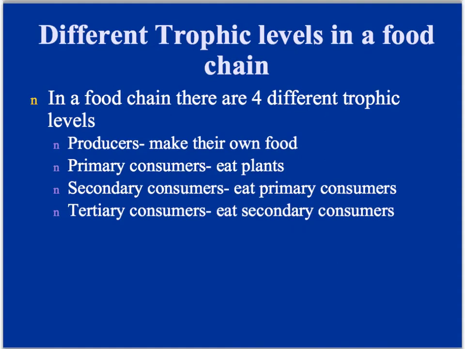The next thing you have to know or remember from middle school is what each trophic level is called. So there's the trophic level of producers, so plants and things that make their own food. Anything that eats a plant is called a primary consumer. Anything that eats a primary consumer is called a secondary consumer, and anything that eats a secondary consumer is a tertiary consumer. One important thing that people often get confused by is if you eat plants and you eat, let's say, chicken, which is a primary consumer, you are still classified as a secondary consumer. So you always are going to be classified or called your highest possible level of consumer.